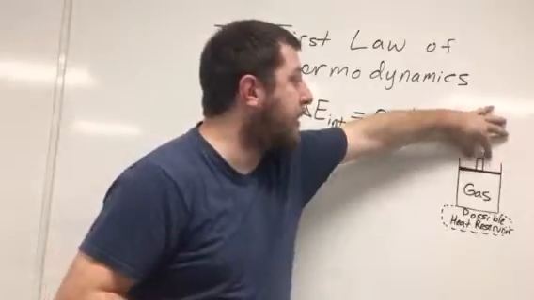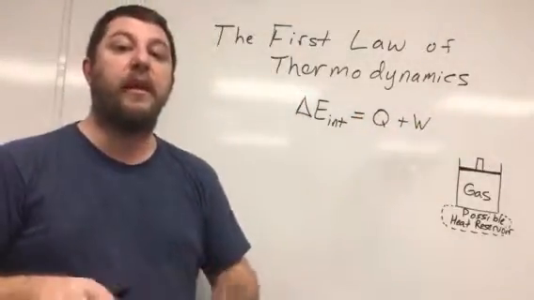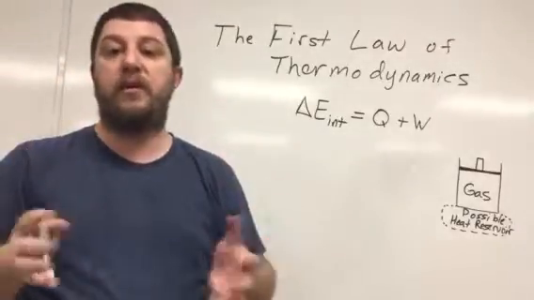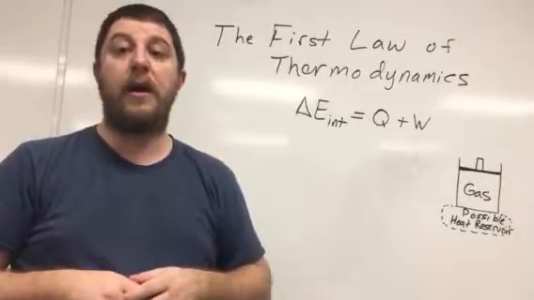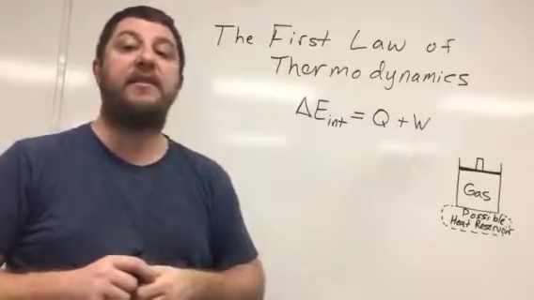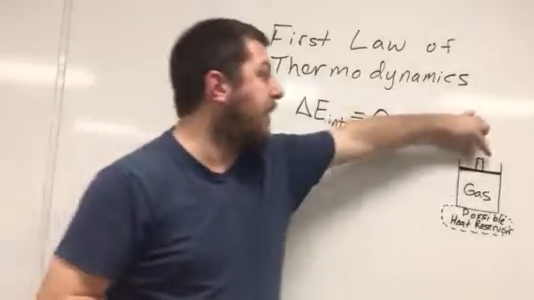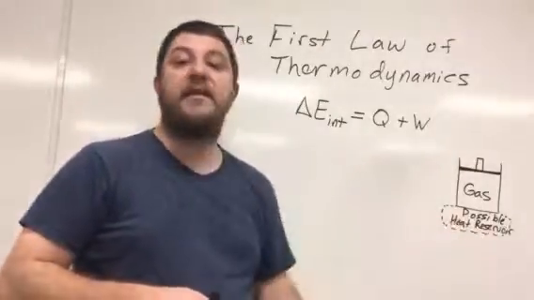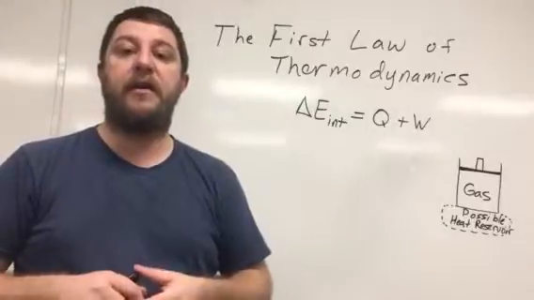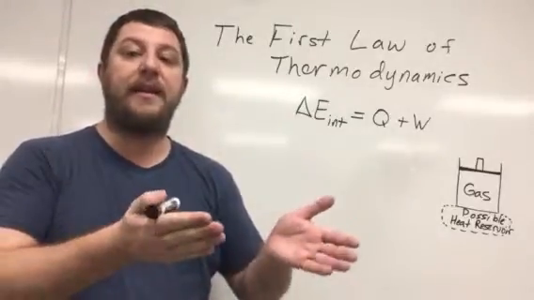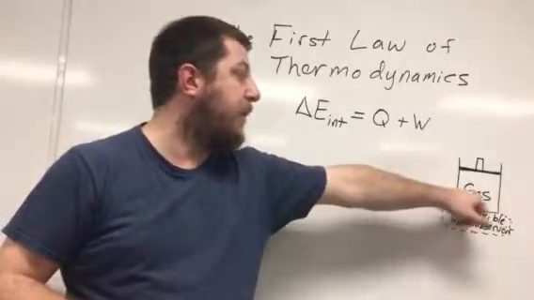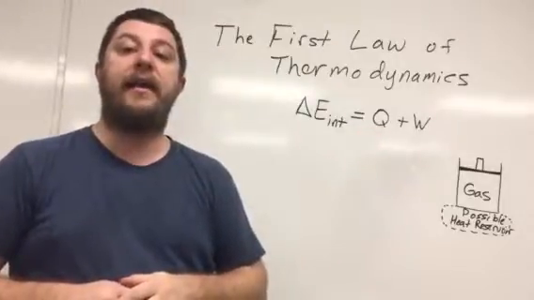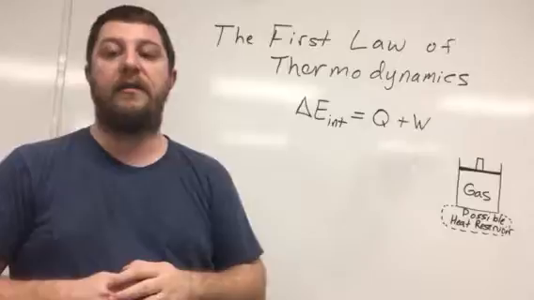Likewise, let's say I take my piston and I pull it upward, right? If I pull my piston upward, then the gas has room to expand, and the average velocities of the particles will become a little bit smaller. As a result of that, the internal energy of my system will decrease. And in that case, we would say that I've done a negative amount of work on the gas. Okay? Or if instead of a burner, we insert our canister into a bath of ice, then I'm going to extract heat from the system, and heat is going to escape from the gas into the ice reservoir, and Q would be negative, and that will also lower the internal energy of the system.